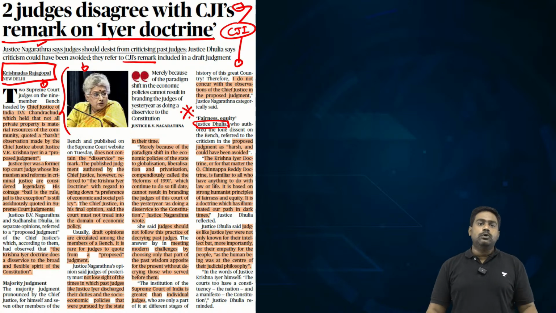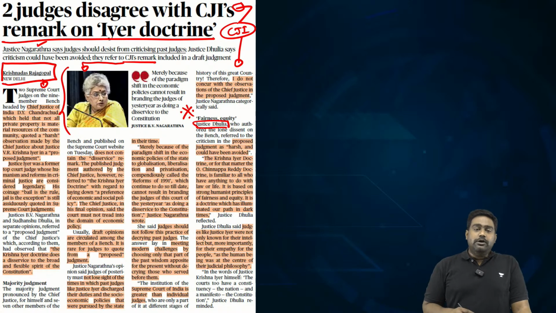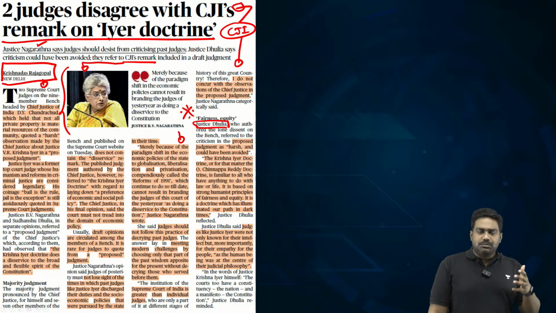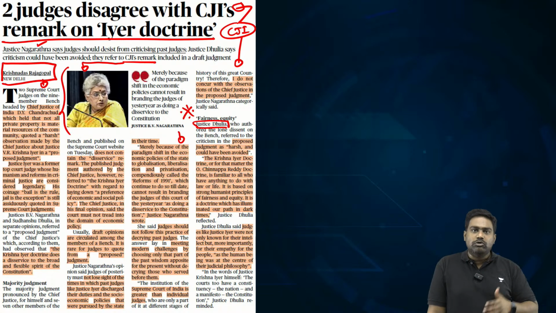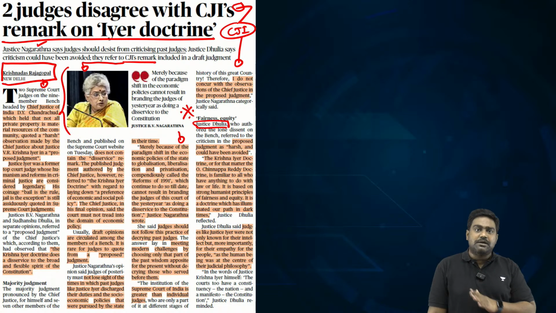Both Justice Nagaratna and Justice Dhulia have paid tribute to Krishna Iyer and pointed out that he was a humanist. He always kept human beings at the center of every judicial ruling and judgment. And any ruling passed by Krishna Iyer was focused on equity, fairness. So back then, when India was a poor country struggling to see any growth, the government had to lead from the front. The government had to control resources, including the right to have some control over property. It's in that context that Krishna Iyer had laid down that doctrine over property, which essentially enabled the state to acquire private wealth and private resources and use it for larger community public purpose.